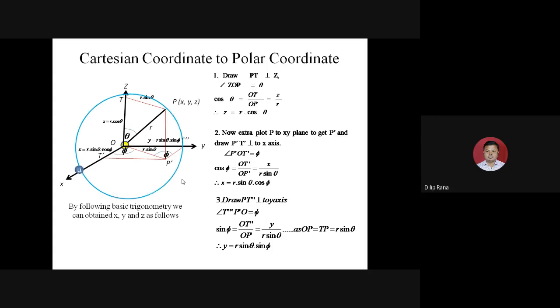So by using some trigonometric function, I can easily convert this Cartesian coordinate to the polar coordinate, and we have now x equals r sine theta cos phi, y equals r sine theta sine phi, and z equals r cos theta. Now I have all the points converted to the polar coordinate.